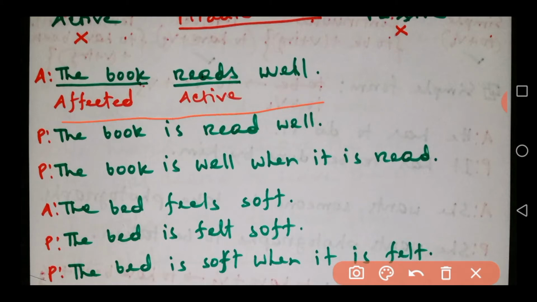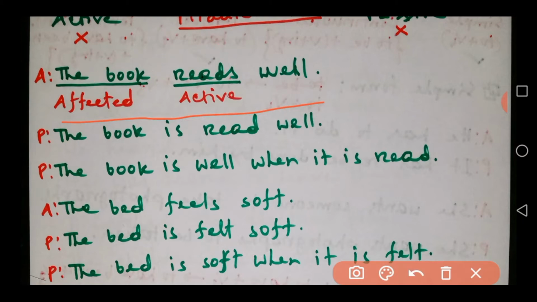If we look at the sentence, it seems that the book is reading, but we know very well that a book cannot read. A person reads a book. But the sentence is structured in a way that it seems the book is doing the action of reading.